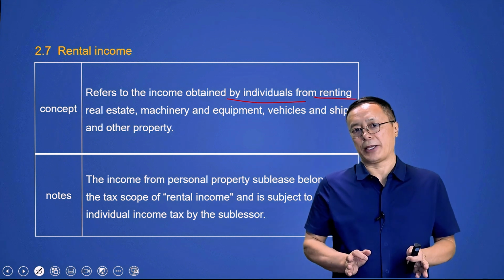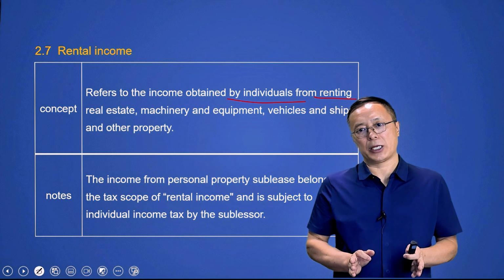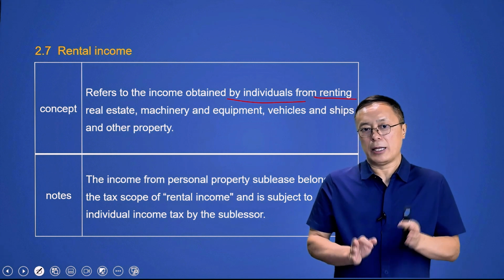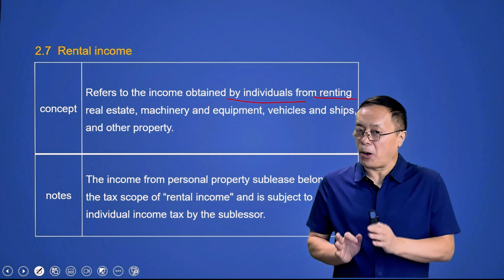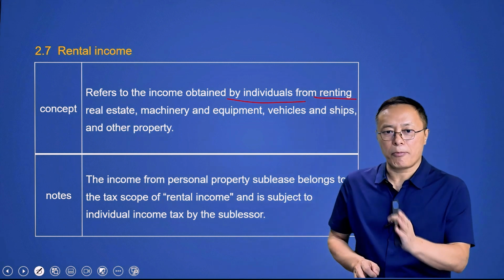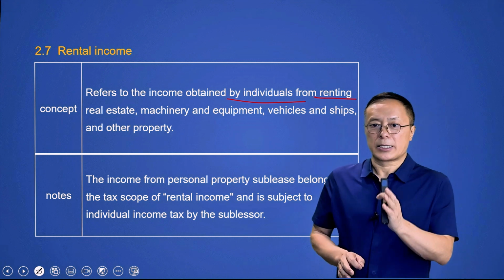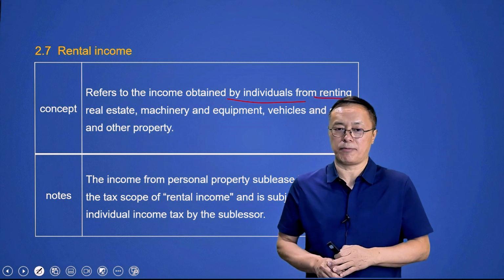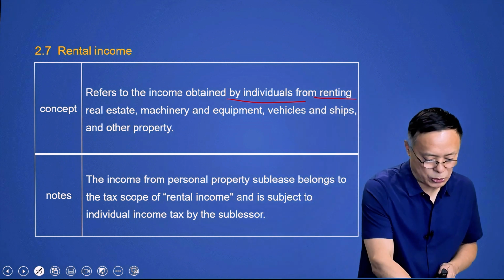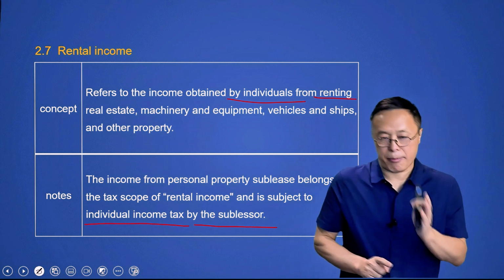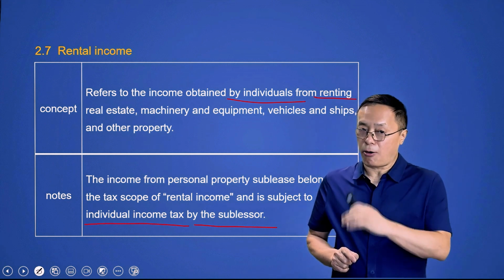We need to pay attention here that rental income also includes rental of movable property, not just rental of immovable property. Moreover, the income from personal property sublease belongs to the tax scope of rental income and is subject to individual income tax by the sublessor.